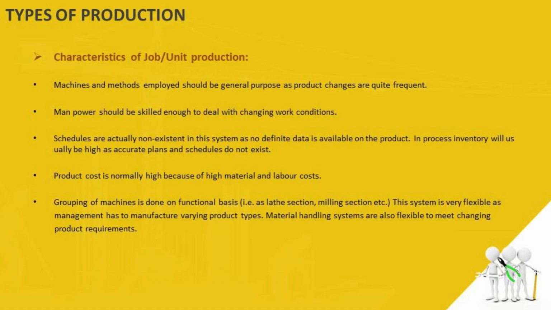Because you are not mass producing something, you are producing as per the specification, as per the guidelines that are provided to you. And the product cost is obviously very high because of high material and labor costs, because skilled labor is required. Let's take the same example: Revit Architecture is costly software.